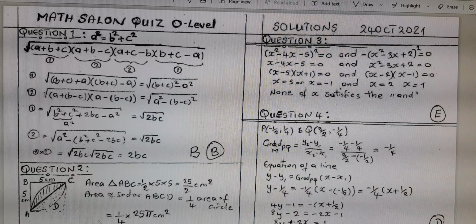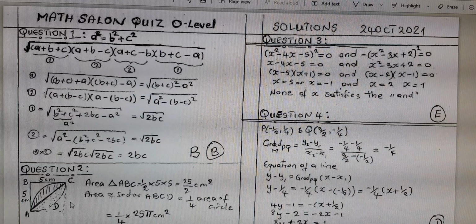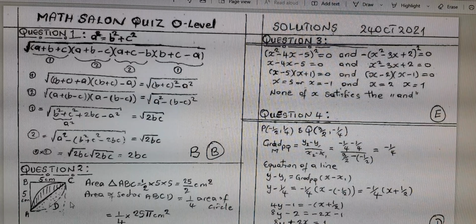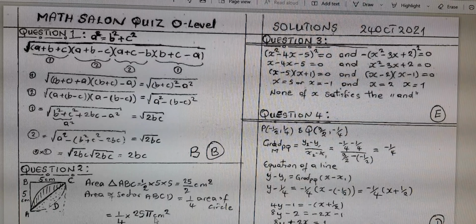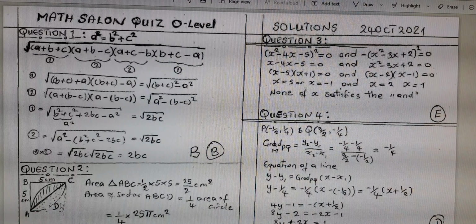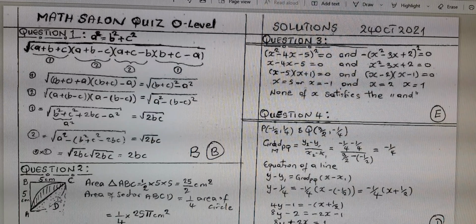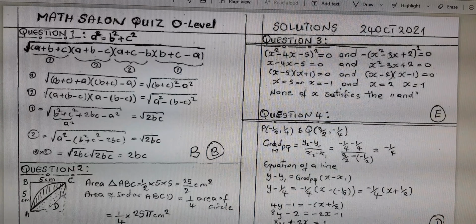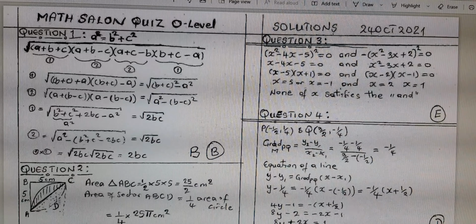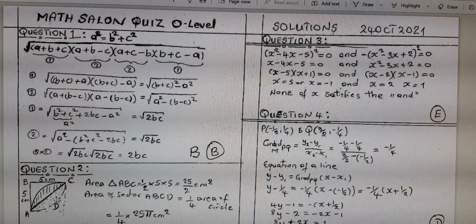For question number 2, you are given a figure. This question has come already in previous quizzes. Even the first one has already been there. So in order to solve this, we have to look for this area, both the dotted and the shaded one. So I will start by looking for the shaded one and then just multiply by 2 because it's symmetric.